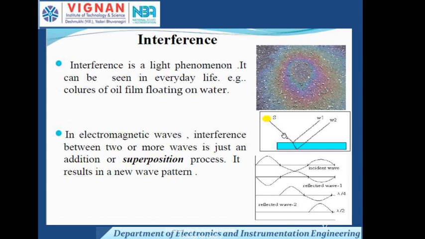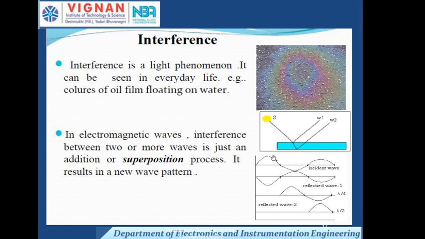Now, what is interference? Interference is a light phenomenon that can be seen in everyday life. For example, the color of an oil film floating on water. In electromagnetic waves, interference between two or more waves is just an addition or superposition process, and it results in a new wave pattern. That is interference. We can see the color of oil in everyday life.